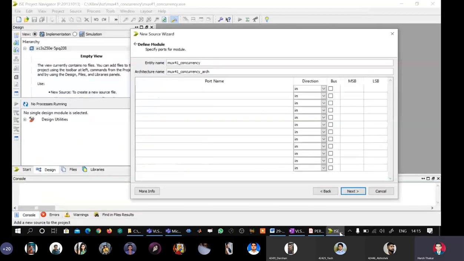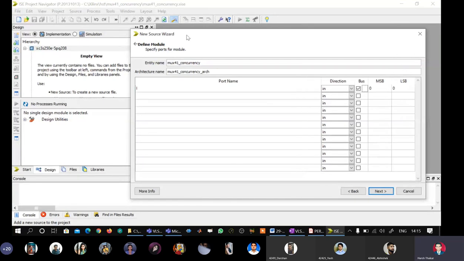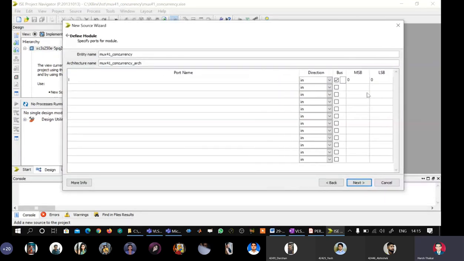So here I will type I, say in, and I will click bus here. See carefully here the MSB and LSB. By default it's 0, so I will say 0 here. I will go to LSB and say 3, because I want I to be std_logic_vector 0 to 3.